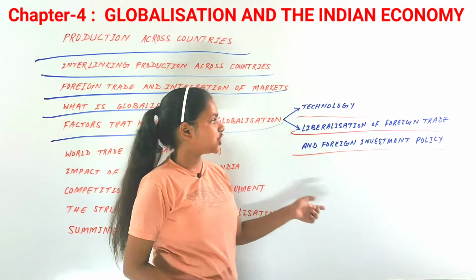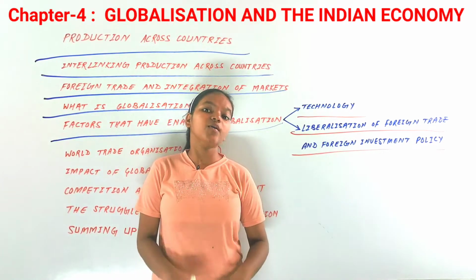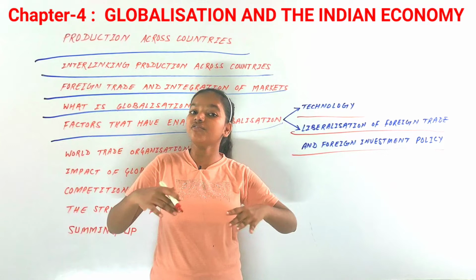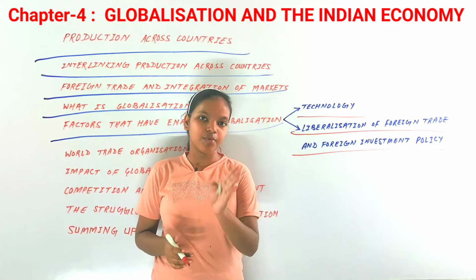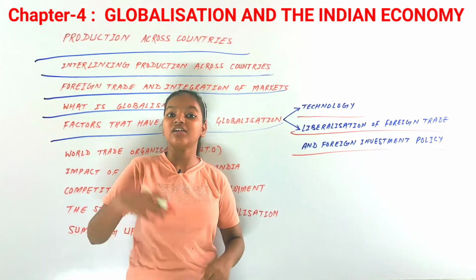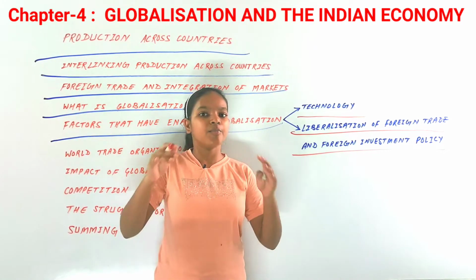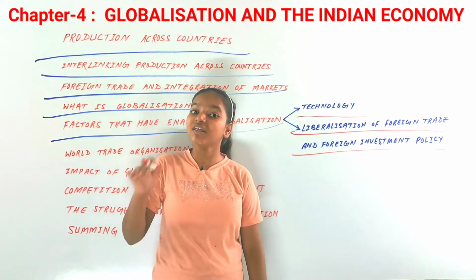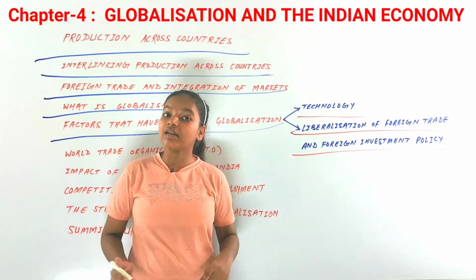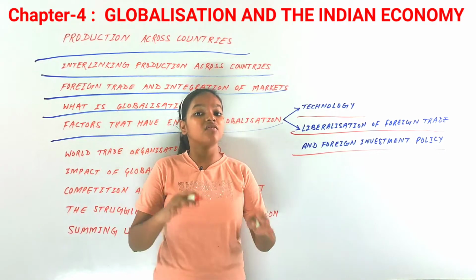So, liberalization of foreign trade and foreign investment policy. Now we saw the example of Chinese toys in India, but suppose the government of India imposes a tax on the import of all those Chinese toys. Now all the buyers from India would have to pay a tax. That would also be a very high price. Now automatically the import of those Chinese toys would decrease in our country, and Indian toy makers will prosper. Now you could say that in foreign investment, in foreign trade, tax acts as a barrier, as a restriction.